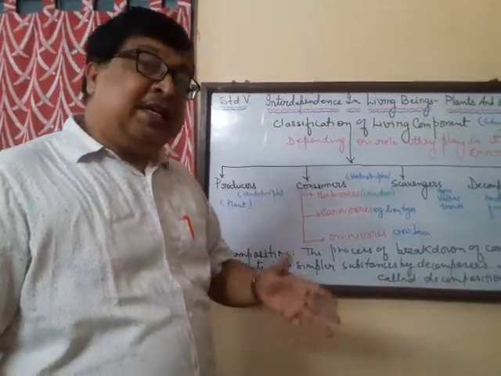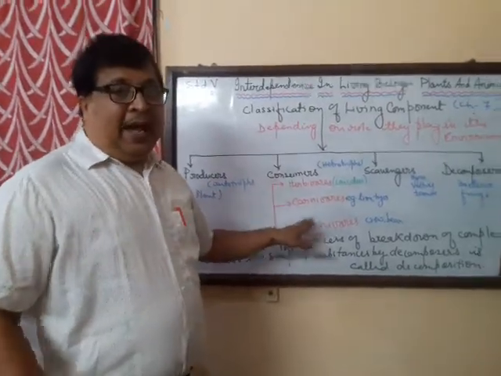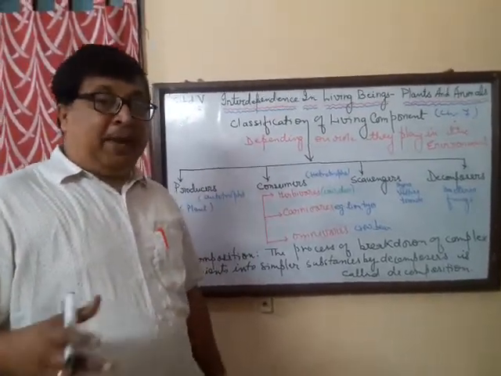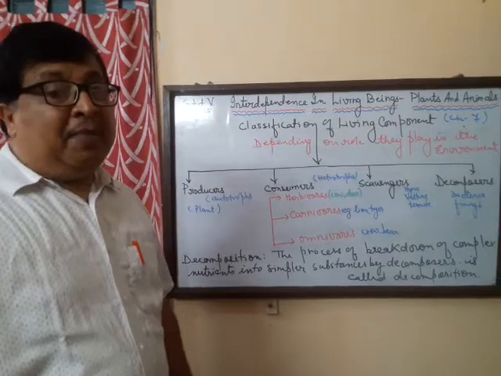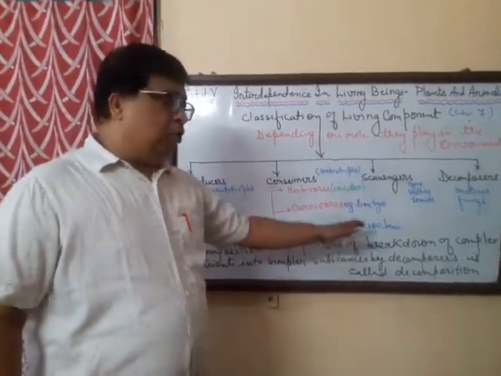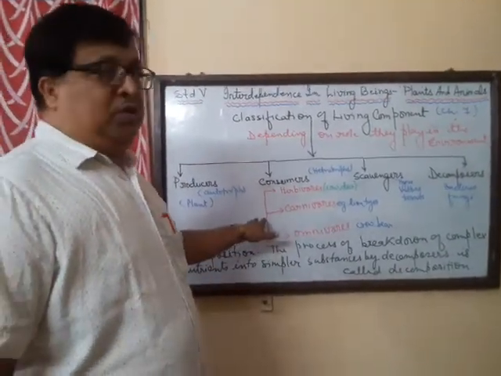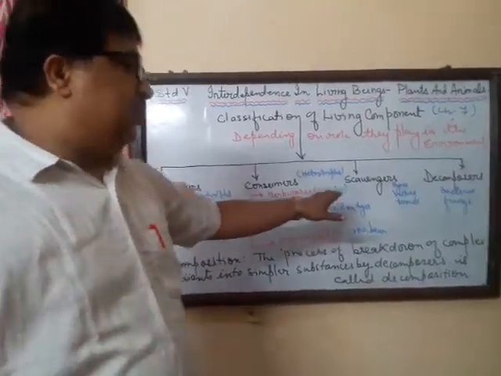They are also known as secondary consumers. Then we have got omnivores, animals that eat both plants as well as flesh, you can say the smaller animals. Examples: crow, bear, even human beings. We come under omnivores. Now the scavengers.